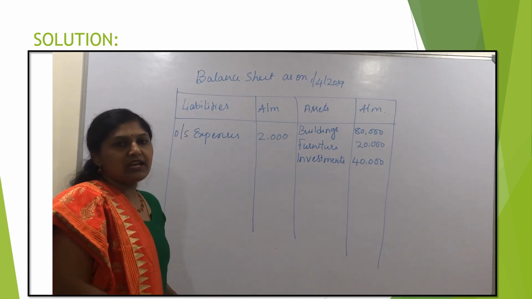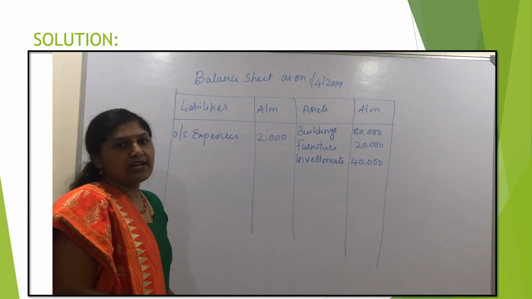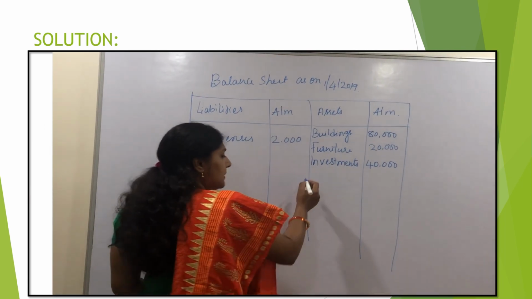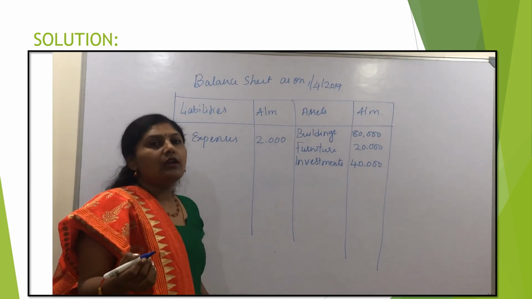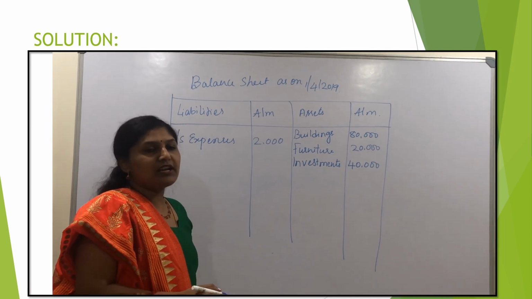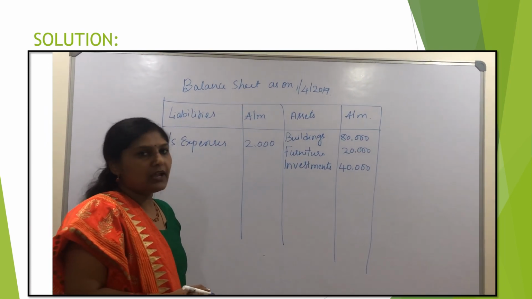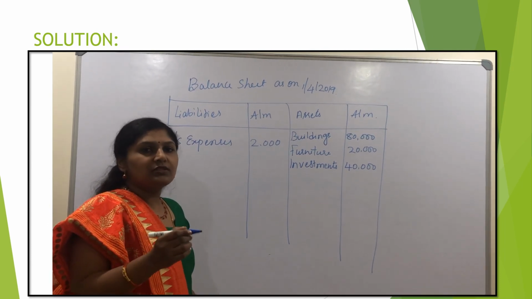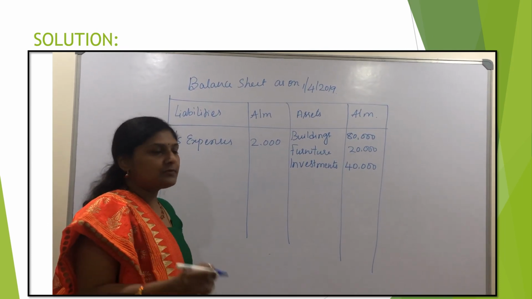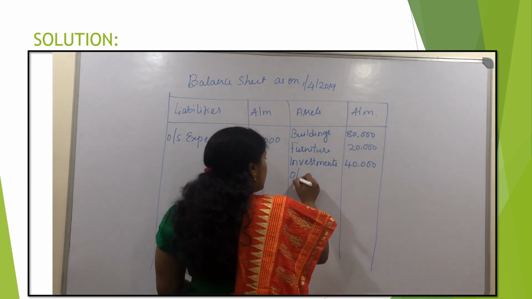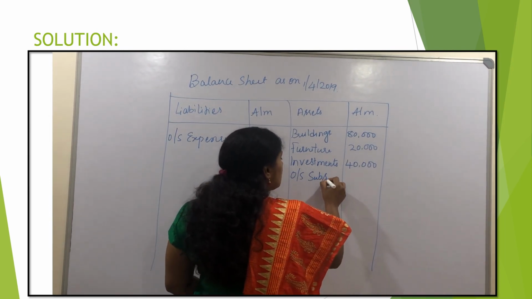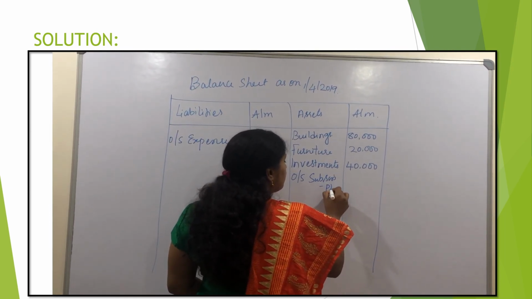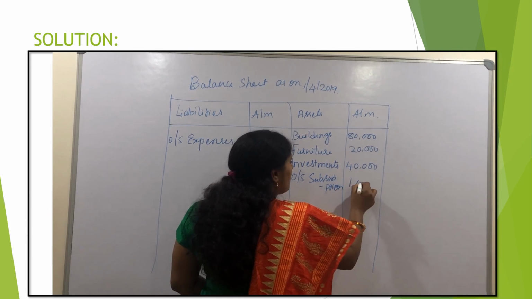After the outstanding expenses, we have outstanding subscription. Subscription generally is a revenue to the non-profit organization. It is one of the sources of income. So outstanding subscription refers to subscriptions earned but not received, accrued subscription. Outstanding subscription, rupees 1000.